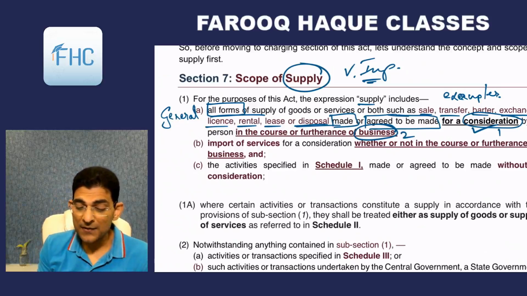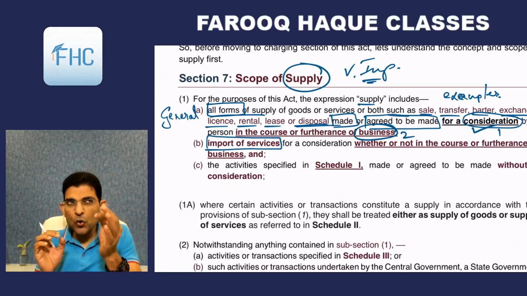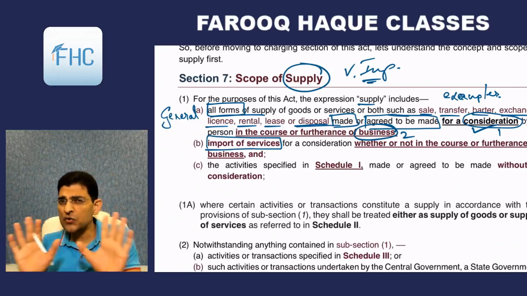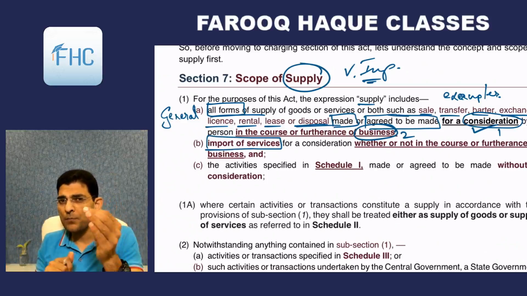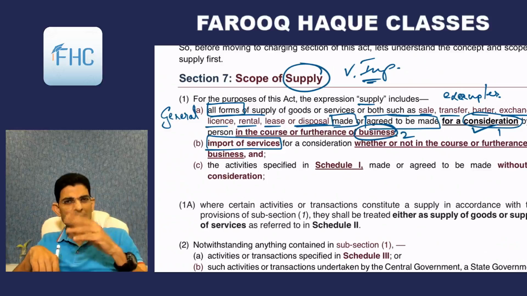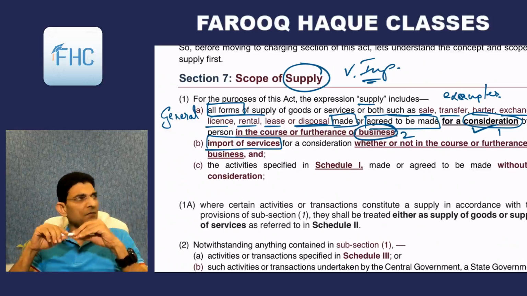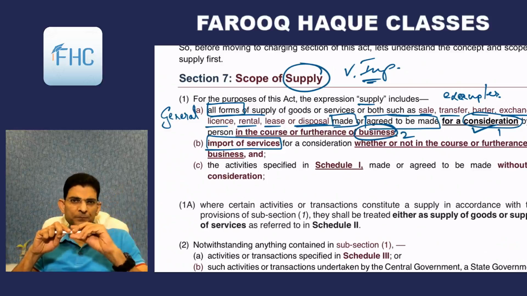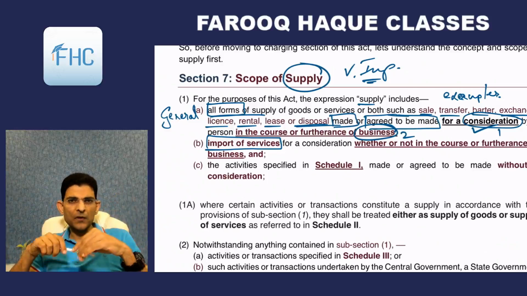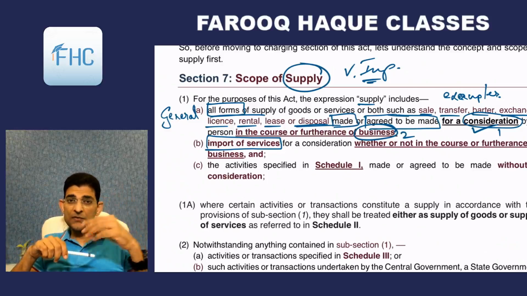So what it says, B, import of services. This is the transaction, import of services. No goods, import of services. Let's take an example. Service can be anything like software. If you import software, then there is a service.